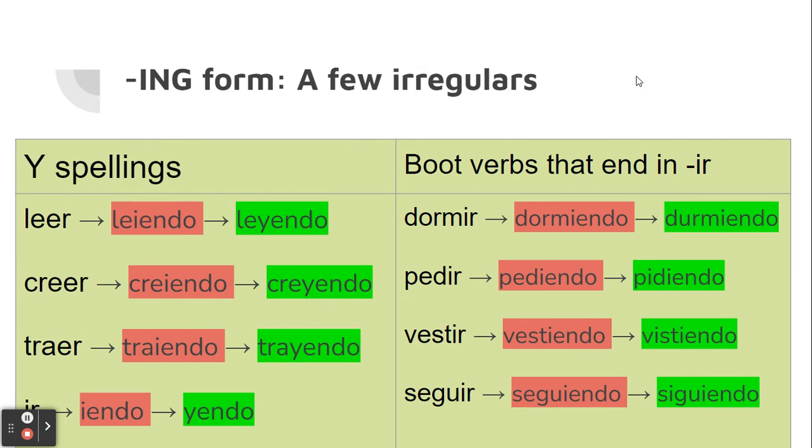Traer, same thing. Remove the I, switch it with a Y. And then the verb ir, which you can kind of not see because there's a little box down here. Ir, yendo, we switch the I with the Y directly.